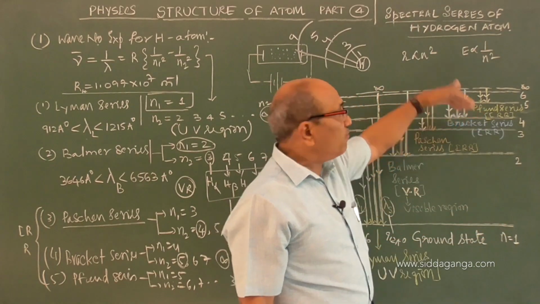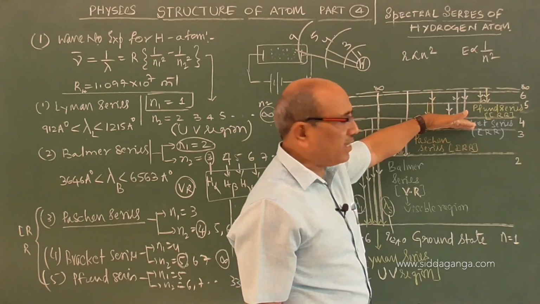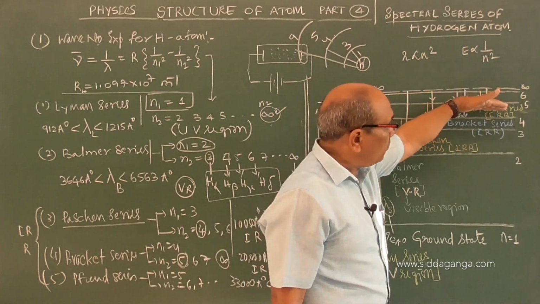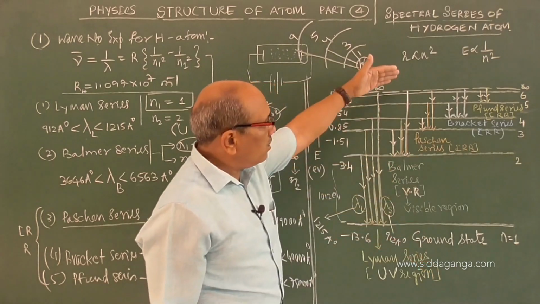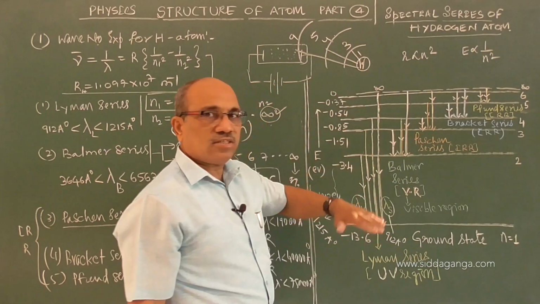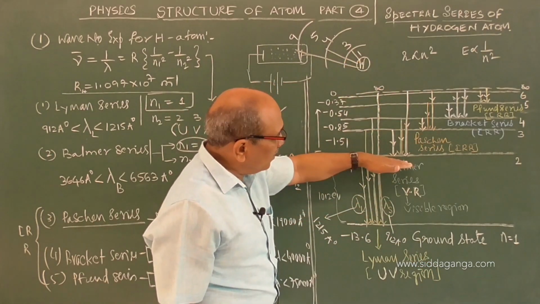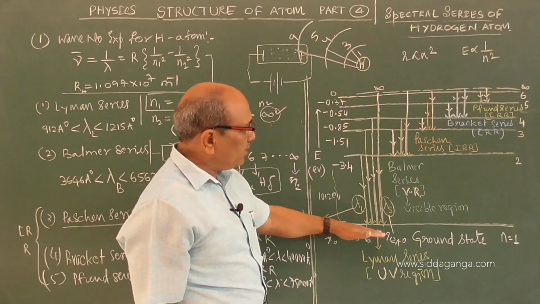Electrons should transfer from higher orbits to the fourth orbit for Brackett. Higher orbits to the fifth orbit is the Pfund series. Higher orbits to the third orbit is the Paschen series. Higher orbits to the second is Balmer. Higher to the ground is Lyman.